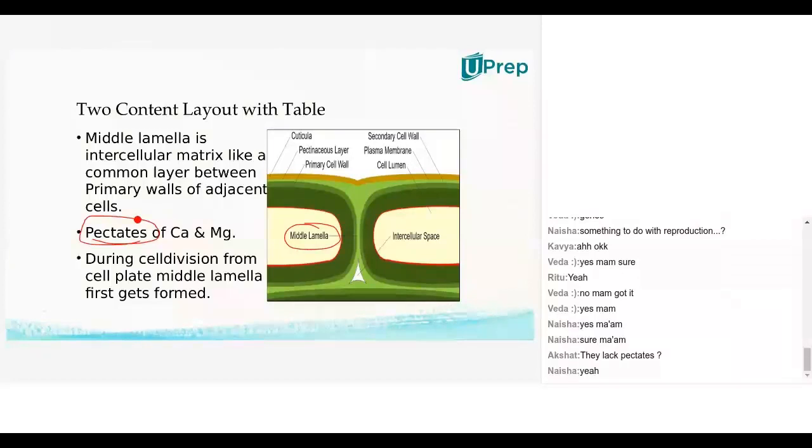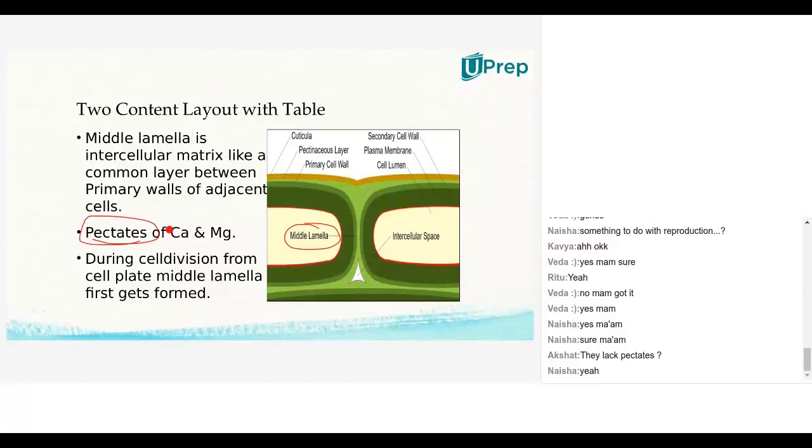So hormones will be different in different plants. Their activity will be different in different plants. So apple-like fruits, guava-like fruits, papaya fruits, all these will have pectates that get dissolved when the fruit gets ripened. So the unripened fruit will be hard in structure and the ripened fruit becomes soft in texture.